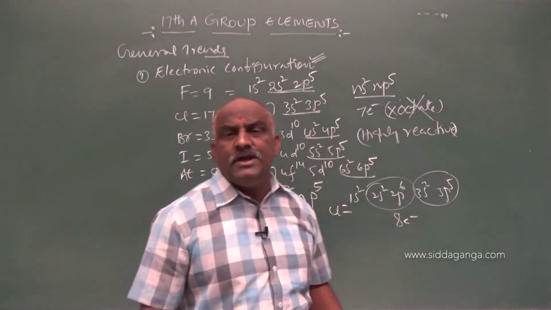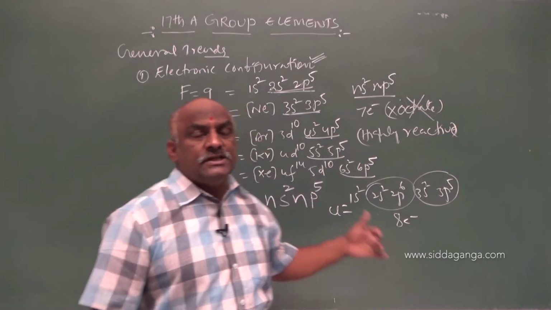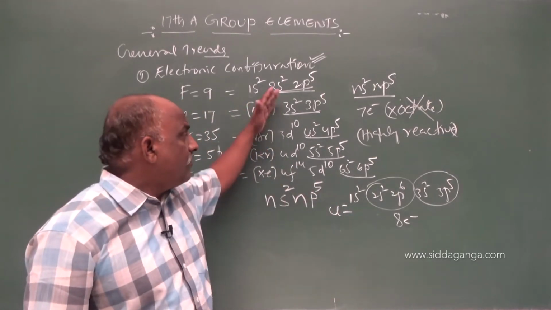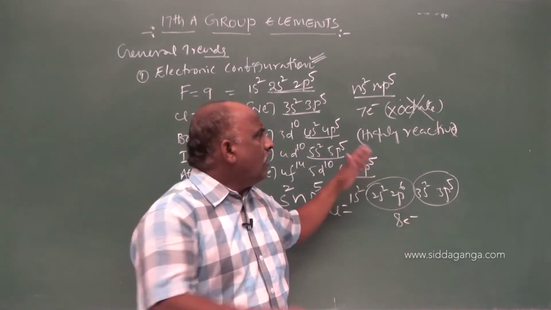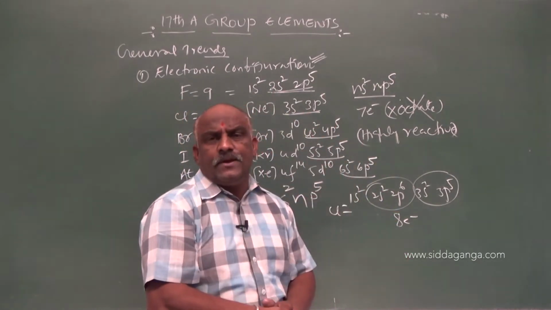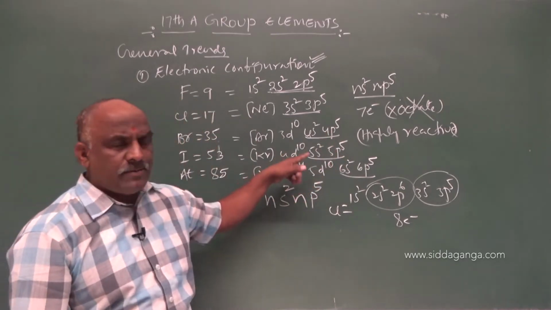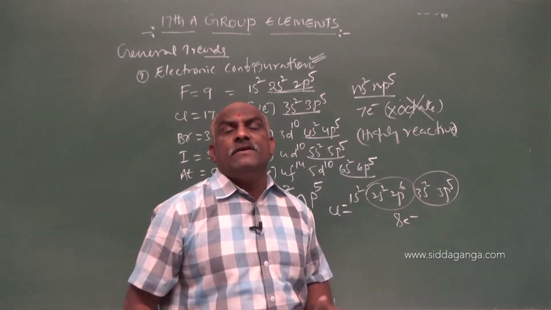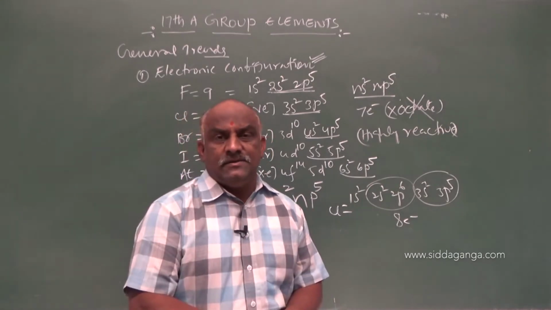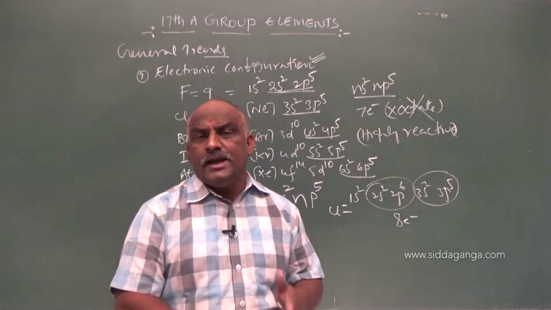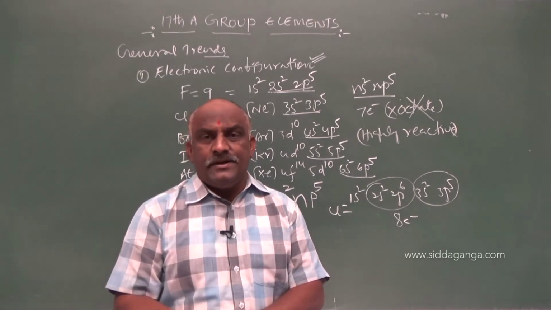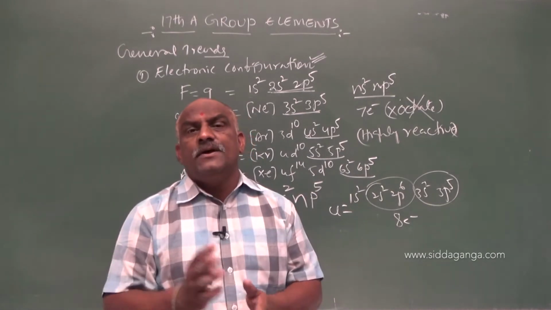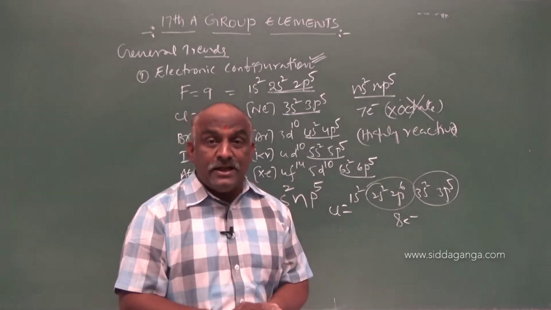The properties and the behavior of fluorine are quite different with respect to the rest of the group elements. This point is explained in terms of penultimate shell electrons. So, all properties are not similar. Some variation in properties takes place. What will be the reason? The reason is the number of electrons present in the penultimate shell. The properties of fluorine and chlorine are a little different with respect to the other elements. The properties of fluorine are different from the rest of the elements in the 17th A group elements.